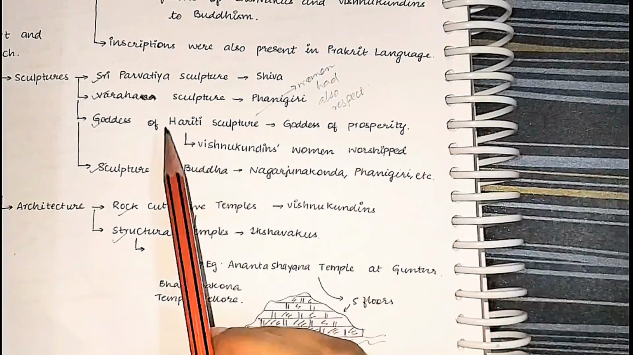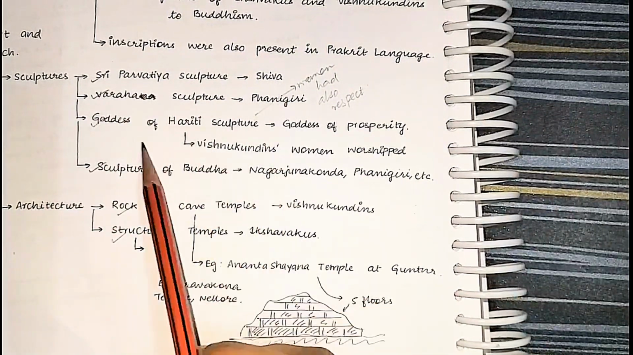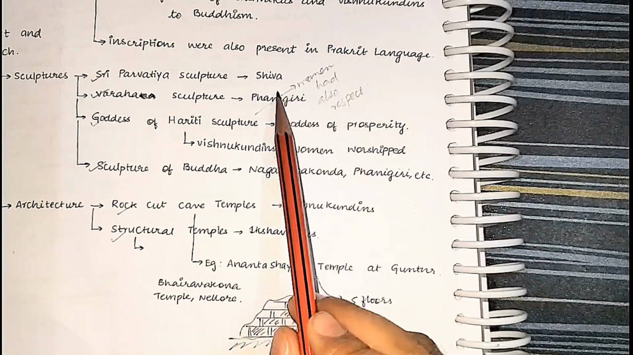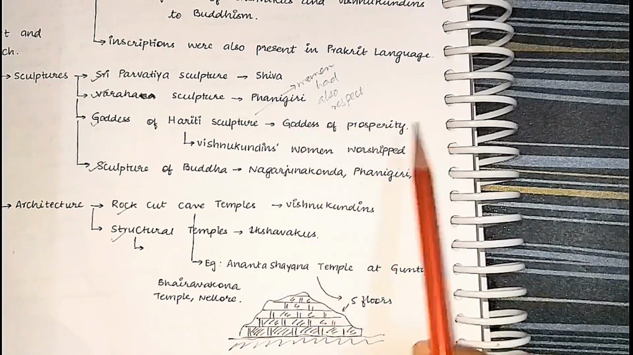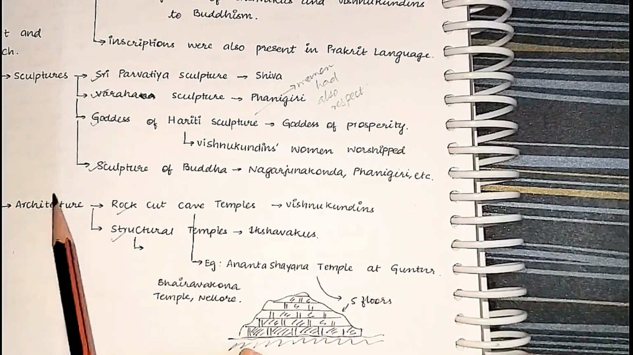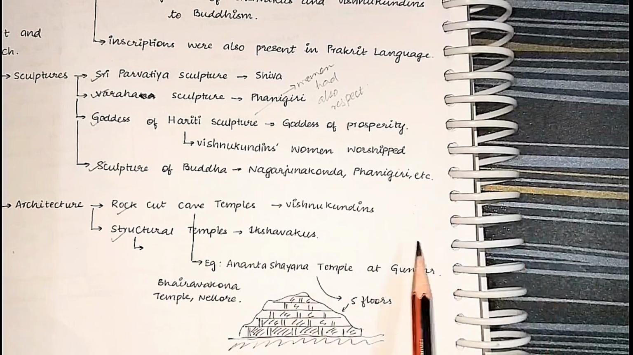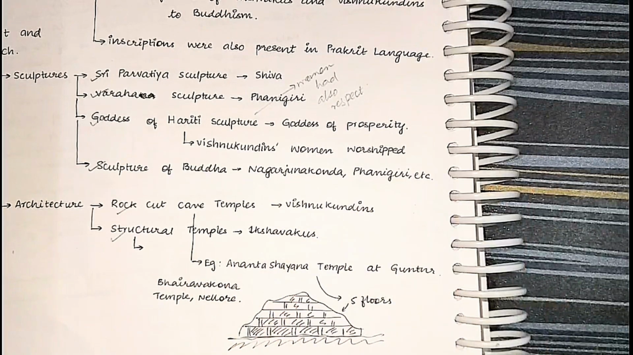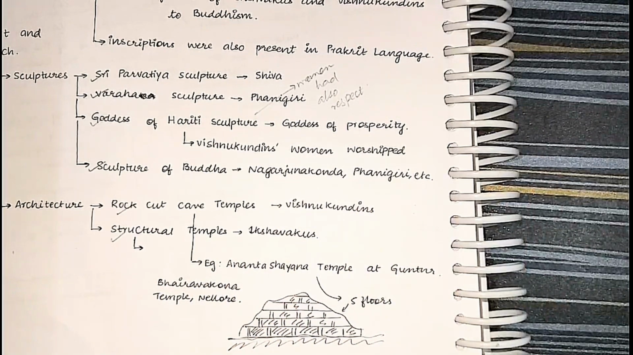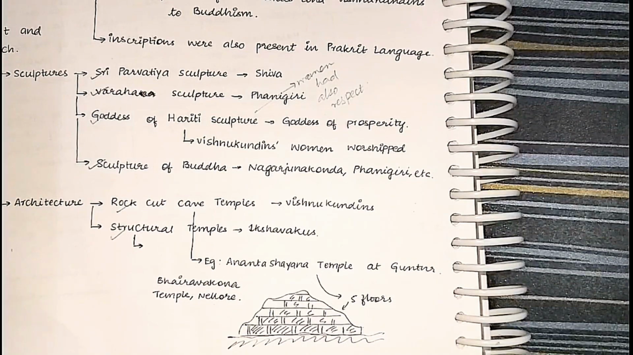In art and architecture, you can quote these sculptures: Shaivism, Vaishnavism, Varaha sculpture, Goddess Hariti, which shows reverence to the woman, Goddess of Fertility, during the time of the Vishnu Kundins, and the sculpture of Buddha at Nagarjuna Konda. And in architecture, rock-cut cave temples during the time of the Vishnu Kundins, the Ananta Shayana temple, and the structural temple during the time of the Ikshvakus. That's it. With this, our ancient Telangana history comes to an end.